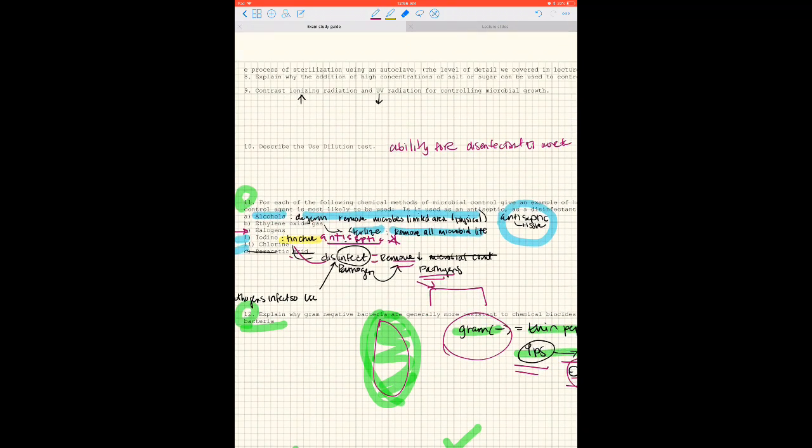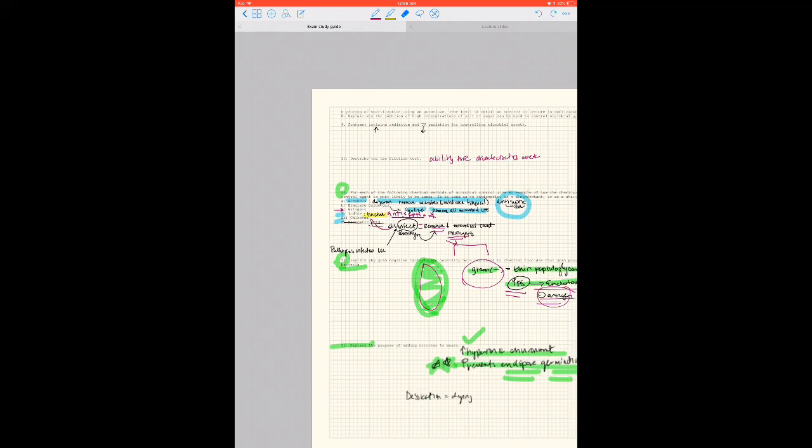I'm going to skip this one, and I'm going to skip these two as well. I'm going to come back to that because tomorrow I'm going to put it in much further detail. Or actually, I could probably write it here.